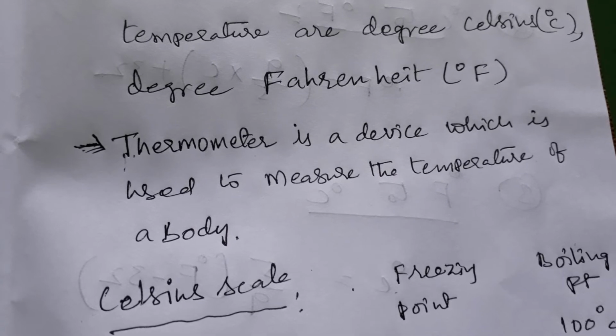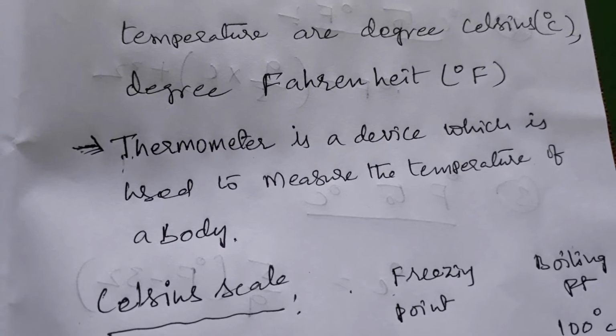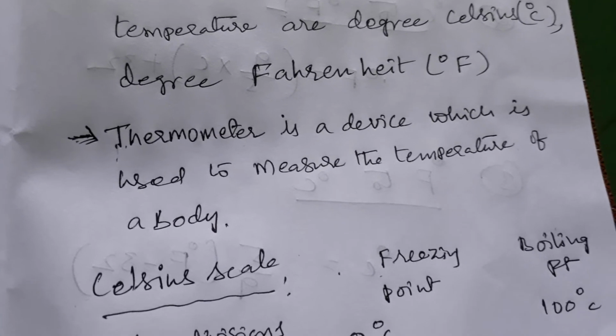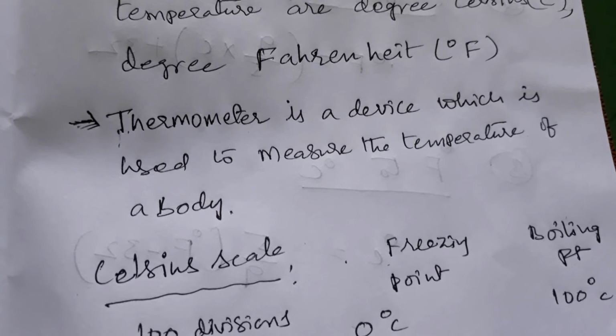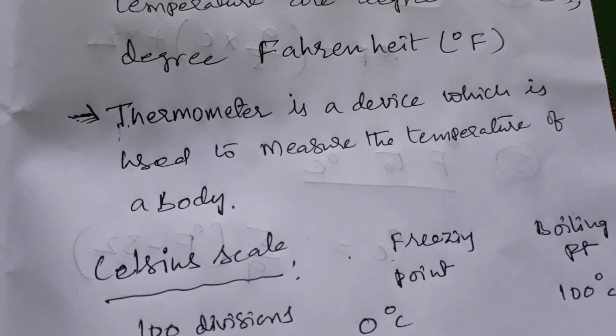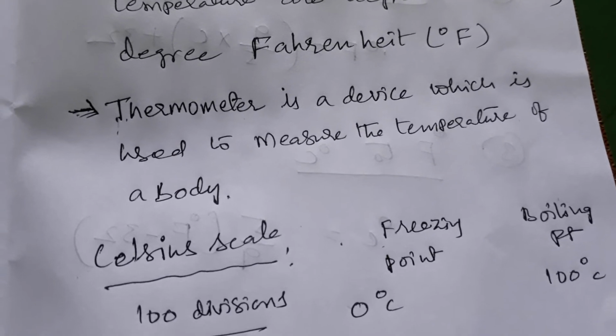The mercury expands as per the heat of the substance, and it will not stick to the walls and does not evaporate. That is why we take mercury as the substance inside the thermometer.